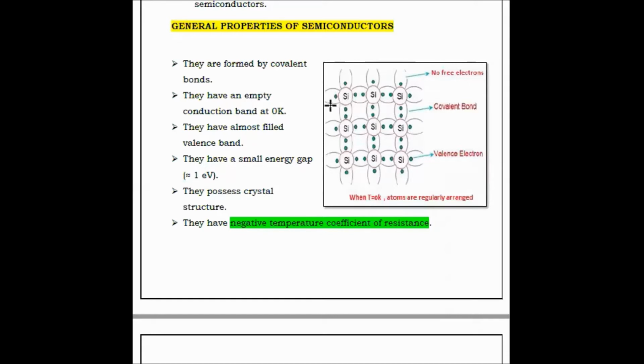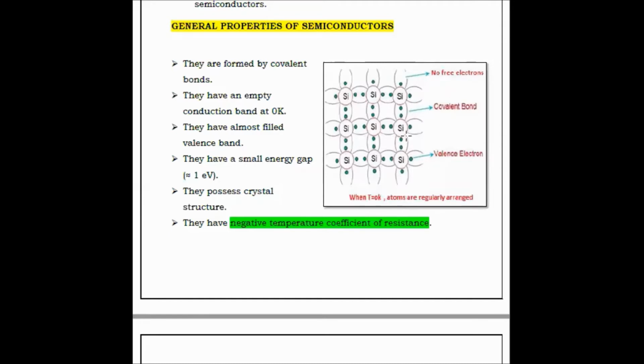Here, the first property is that they are formed by covalent bonds. It means that there is no free electron available in the semiconducting material when the temperature is zero. When temperature is not applied, under the assumption all the electrons are in the valence band. That's why the valence band electrons are called valence electrons. The conduction band is empty, that's why we write no free electrons.